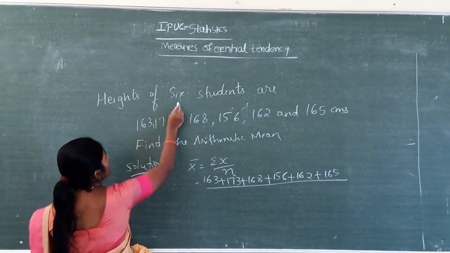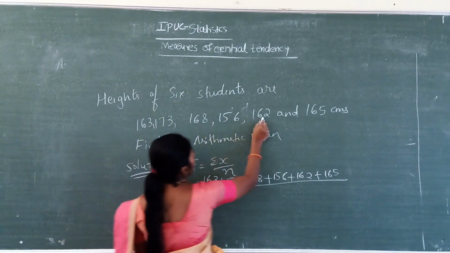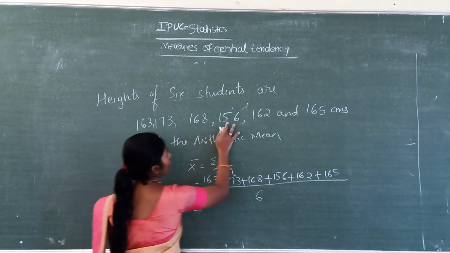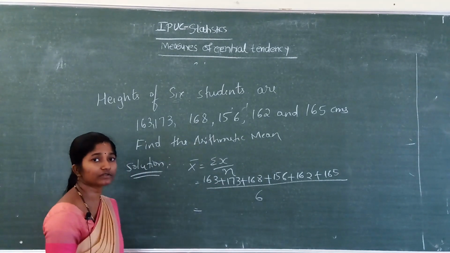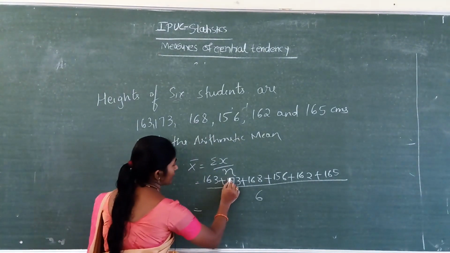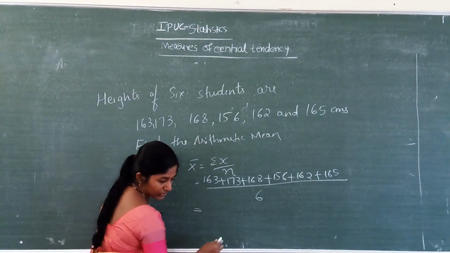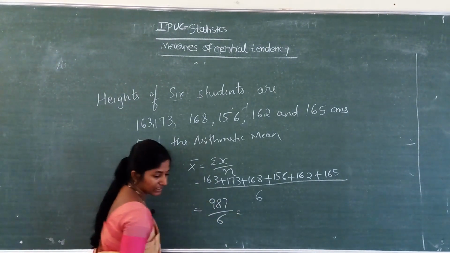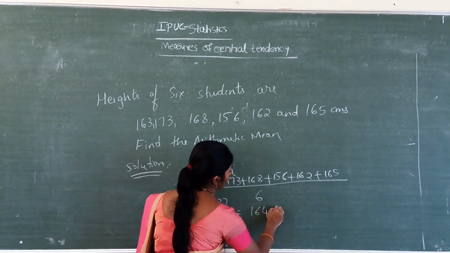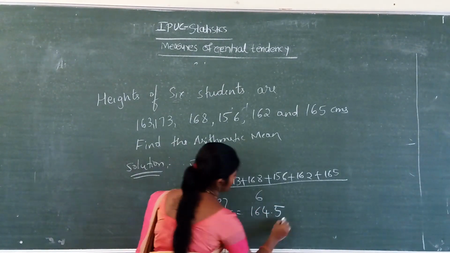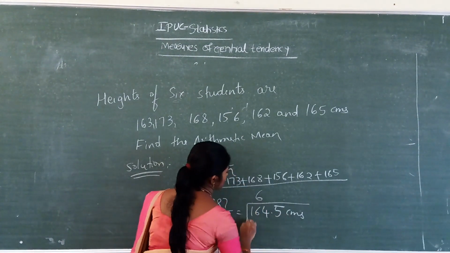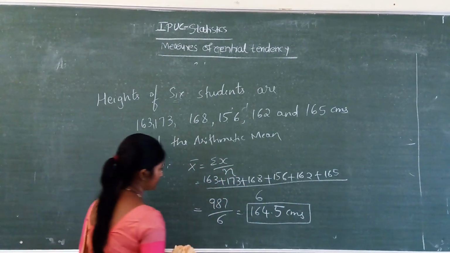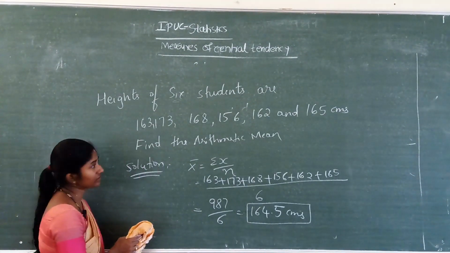Here how many observations are given? 6 students. We count 1, 2, 3, 4, 5, 6. That is the number of observations. Summation x divided by n: the total of this is 987, divided by 6. Answer: 164.5 centimeters. So this is the answer of this problem.